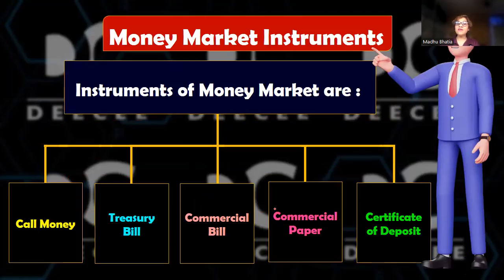So these are the 5 money market instruments that we will be studying. I will first of all take treasury bill, then I will take call money and certificate of deposit. And thereafter, we will take commercial paper and commercial bill. So you can see there are 4 C's over here and only 1 D.